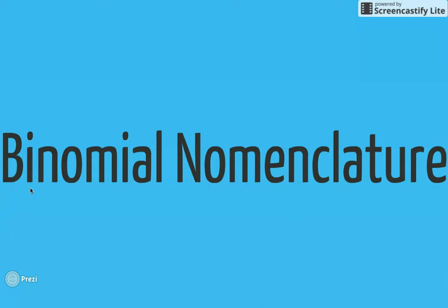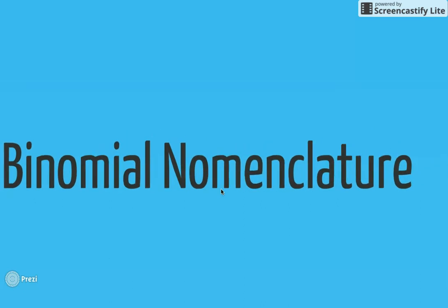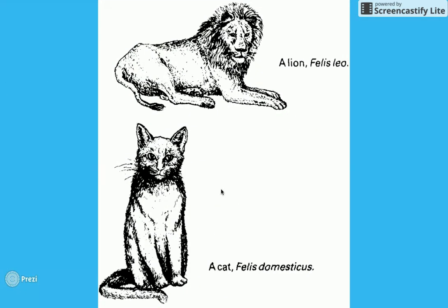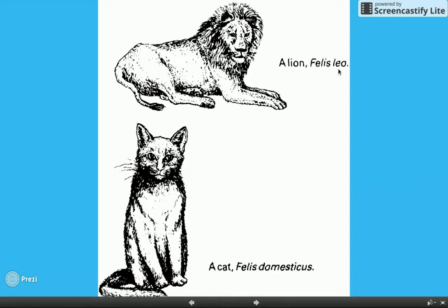If you'll see, the bi means what? It means two. And nomen kind of has to do with names. So binomial nomenclature is a 2-word naming system that's used to name species of organisms. So here's some examples. Here you have a lion, and here you have a cat. And you'll see that the genus name is the same because they are related, but the species name right here is different. This is Leo and this is Domesticus, and the language of this is Latin, in case you're wondering. So they decided on Latin.